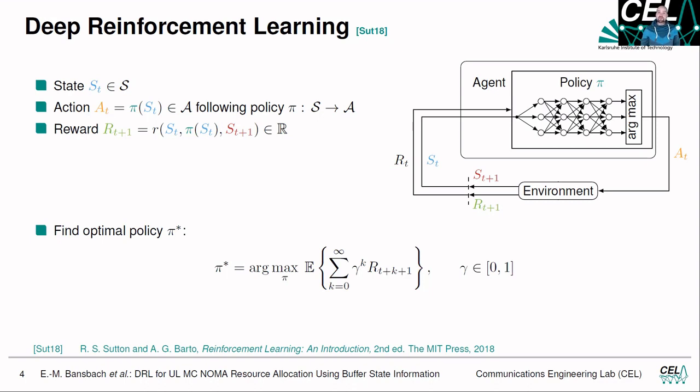An optimal policy pi star is defined as a policy which maximizes the expectation of the sum of the most recent return, or r_t+1, and all future returns or rewards. So we have those rewards and they are summed up, and then we scale them by a factor gamma to the power of k. Depending on how we choose gamma, we can say, okay, future rewards should be taken into account equally, like the next reward, or we just say, okay, we only consider the next reward, or we get something in between.